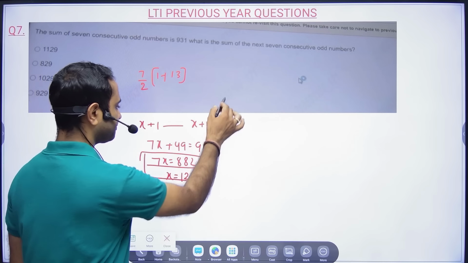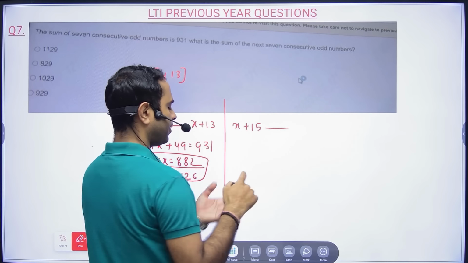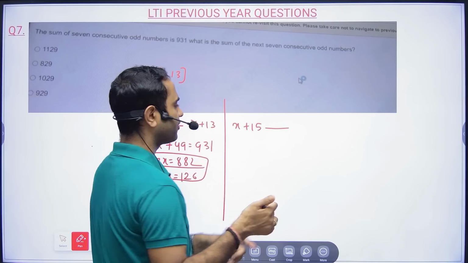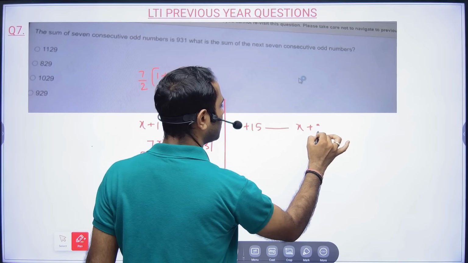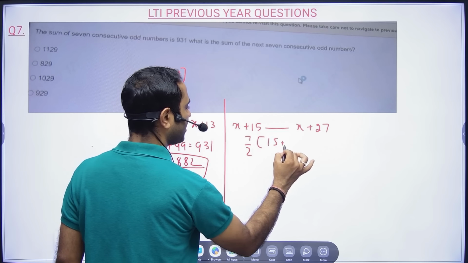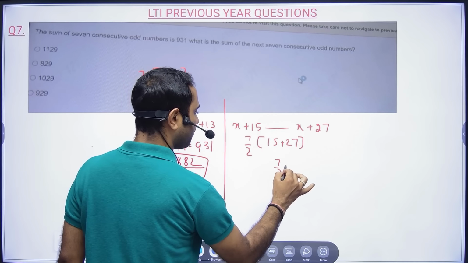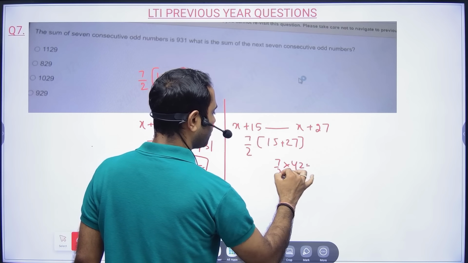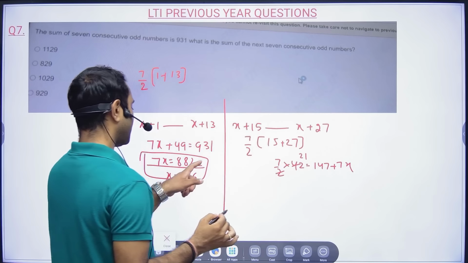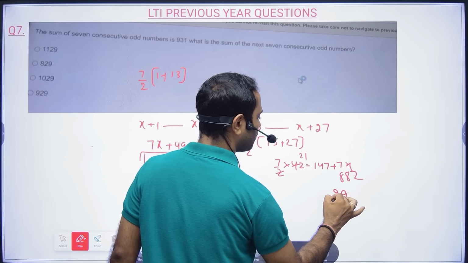Next they are telling: x plus 15, 17, 19, 21, 23, 25, 27. If you want to find the sum of these terms, we can do that too. Again 7 by 2 into 15 plus 27, so it will be 7 by 2 into 42, so 21 times 7 is 147, plus 7x. 7x we have already got, 882. So 882 plus 147 is 1029.